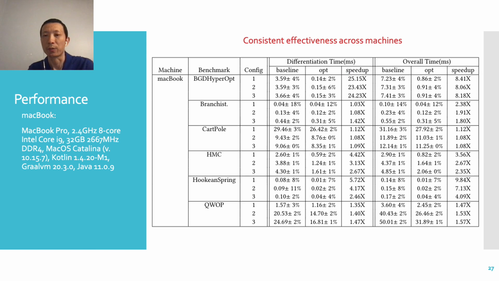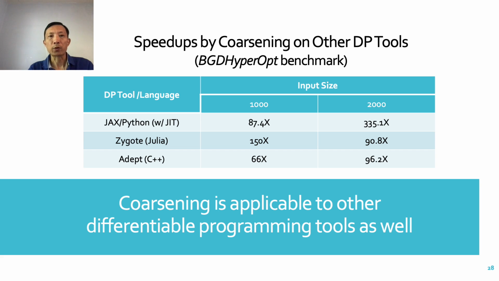Similar speedups are observed on another machine, which is a MacBook Pro, which demonstrates the consistent effectiveness of coarsening across machines. Coarsening can be applied to other differentiable programming frameworks as well. When we applied the coarsening results to the BGD HyperOpt benchmark written in these 3 DP tools, we saw 66 to 355 times speedups, even more pronounced than on Difficate.